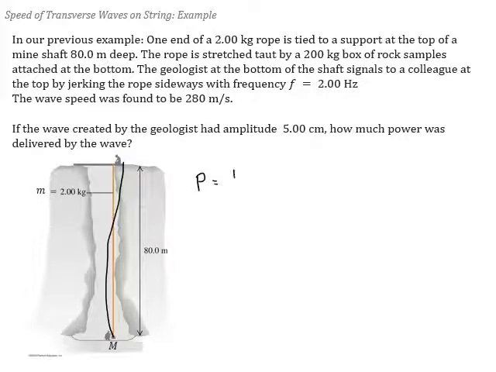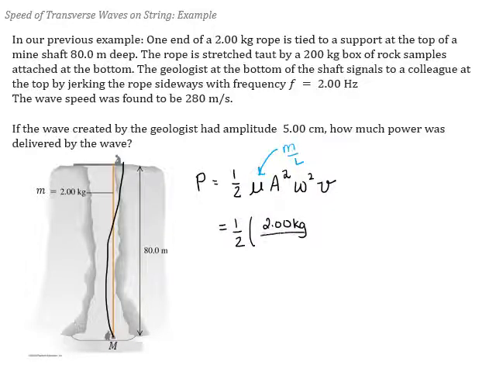Let's write down our power equation. Power is 1/2 times mu times A squared times omega squared times v. Let's see what we have to put in for each of these terms. So we've got 1/2 times mu. Let's remember that mu is the mass per unit length. It's the mass of the rope divided by the length of the rope. So that's 2 kilograms divided by 80 meters. Now, if you wanted to calculate that first, you certainly could. I'm going to go ahead and write it all out in the equation.